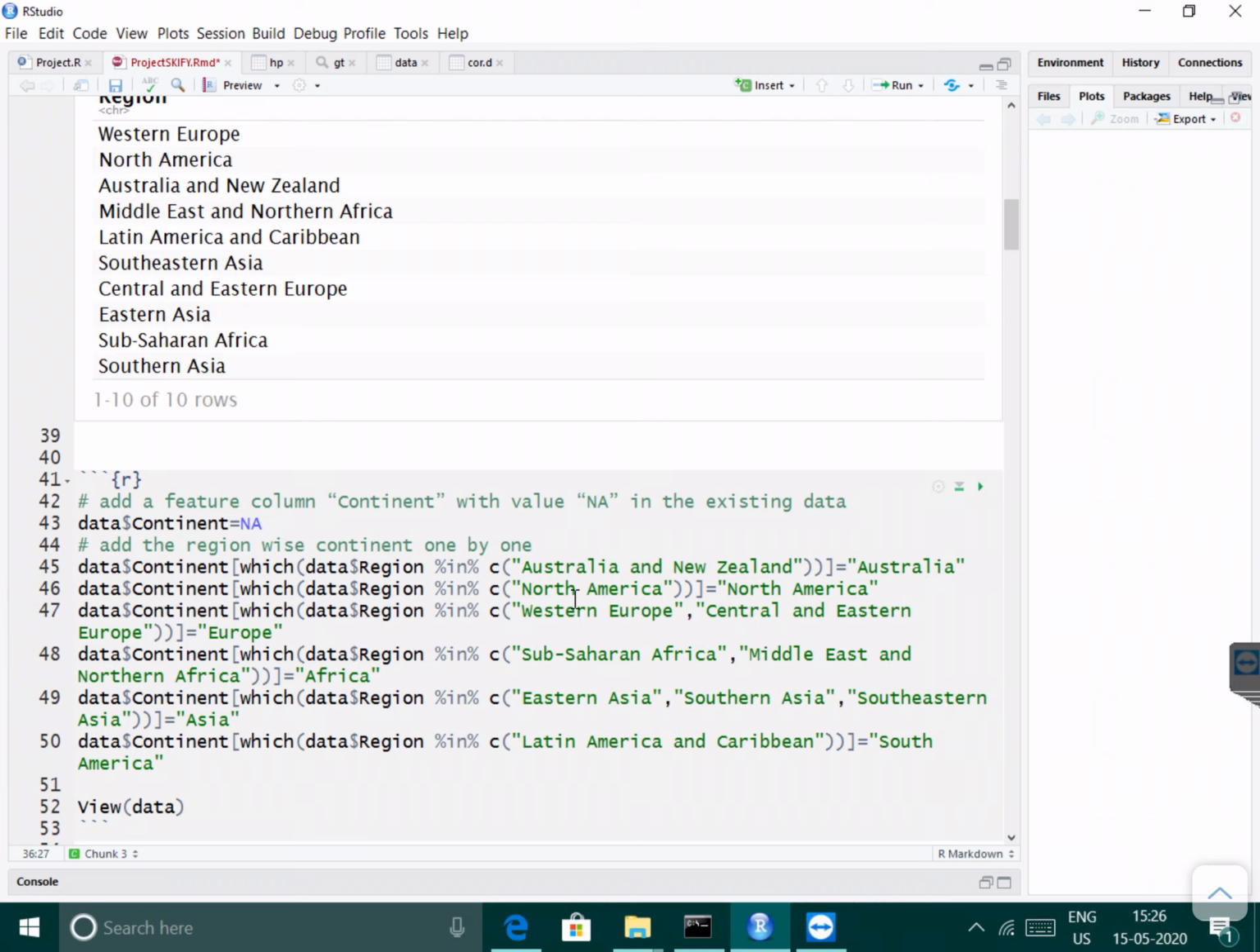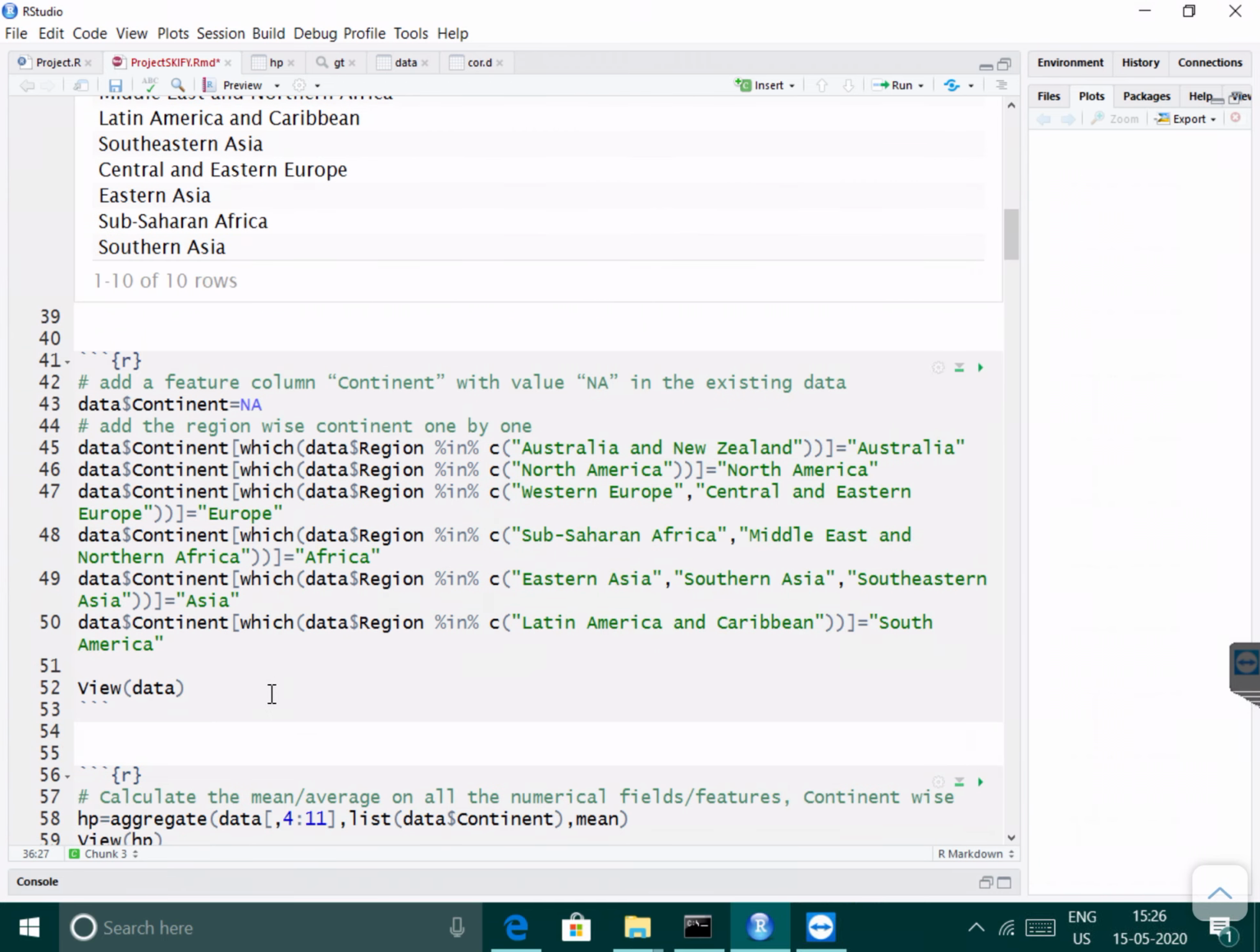the continent is obviously North America. The third one: where the region is Western Europe or Central and Eastern Europe, the continent is Europe. Next, if the region is Sub-Saharan Africa, Middle East and Northern Africa, the continent is Africa. After that, if the region is Eastern Asia, Southern Asia or Southeastern Asia, the continent is Asia. The last line: if the region is Latin America and Caribbean, the continent is South America. Then view the data.